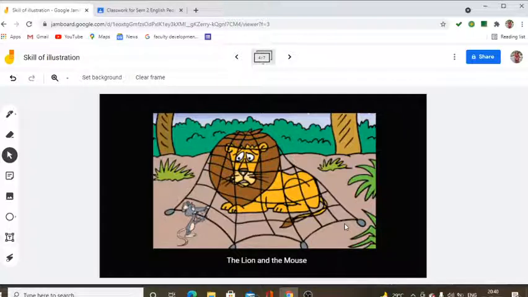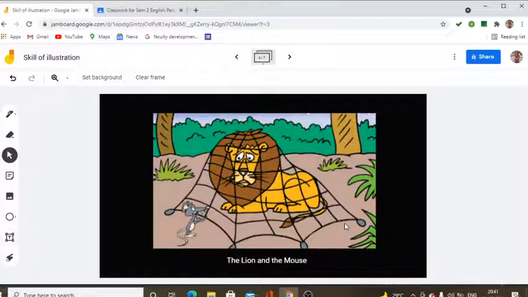But later on, it was proved that the little mouse actually saved the life of that mighty lion. So this fable also depicts a very important truth that irrespective of size, an individual can have equal importance, and in the universe both small and big things exist, and all of them are important. Each one has its own importance.